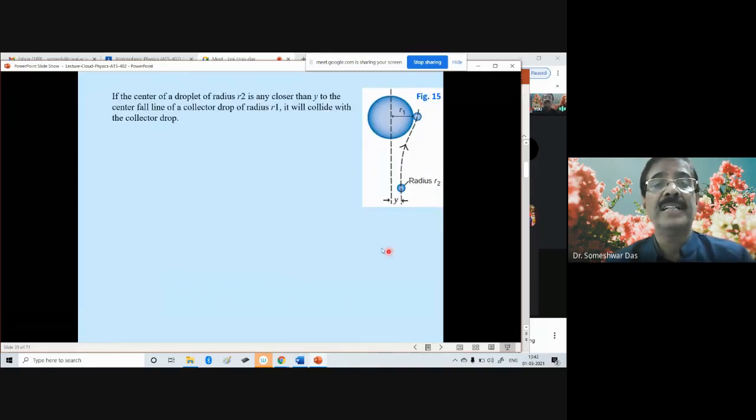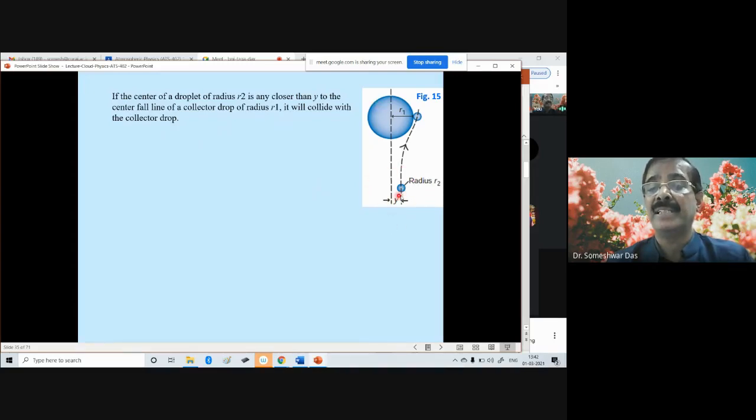So if the center of a droplet of radius r2 is any closer than y to the center fall line of the collected droplet of r1, it will collide with the droplet. If the center of this droplet is less than the distance y, or collision cross section, then it will collide.